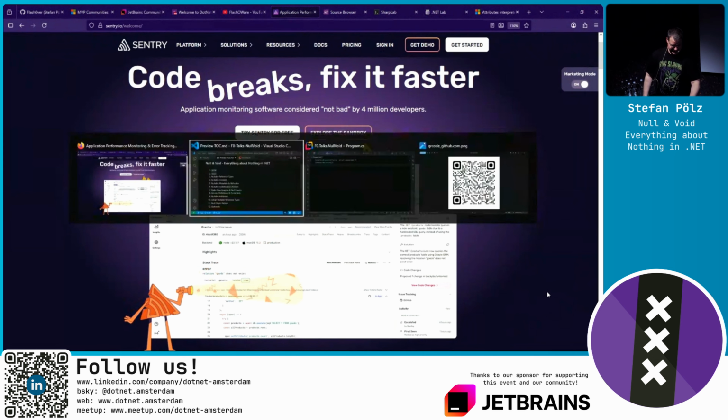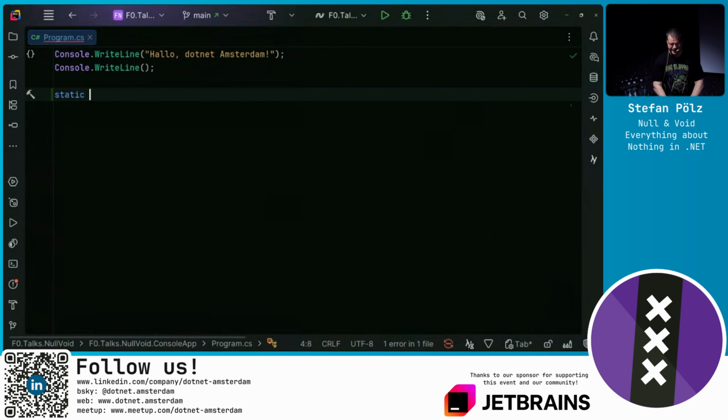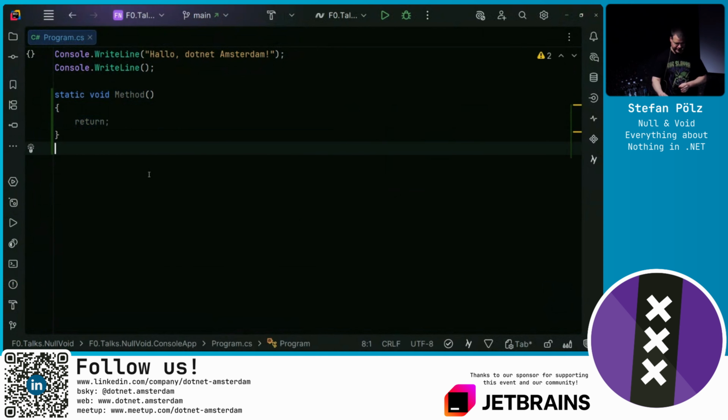Let's jump right into Rider. All right, null and void. I'm going to start with void. Void is the nothing return type. Let's declare a method. And when we state the return type is void, well, we can't really return anything. Means this method returns nothing.